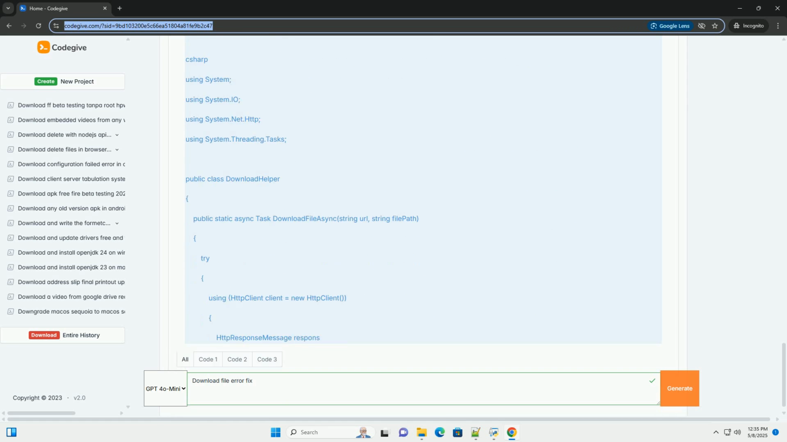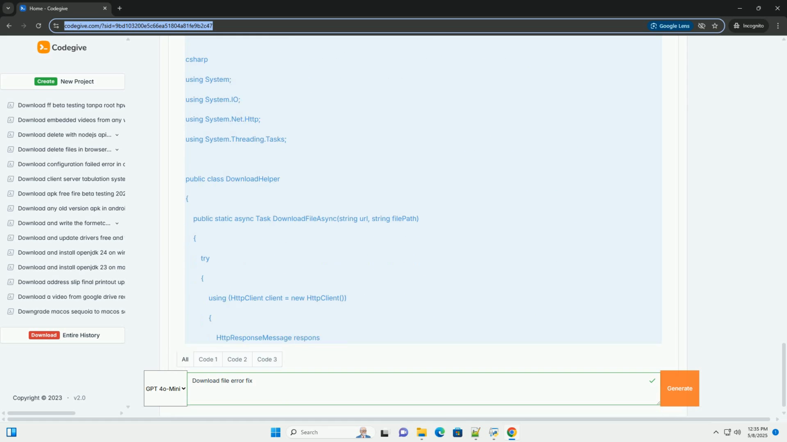500, internal server error. A 500 error usually indicates a problem on the server. There's not much you can do on the client side except try again later. Implement a retry mechanism with exponential backoff. Connection errors. Connection errors are often transient. Implement a retry mechanism with a delay to give the network time to recover.